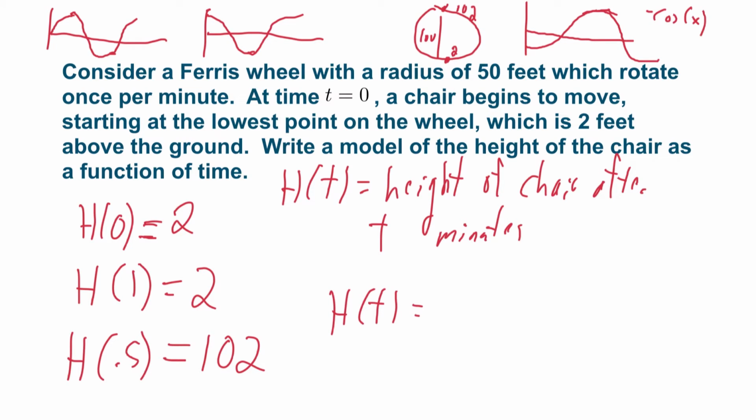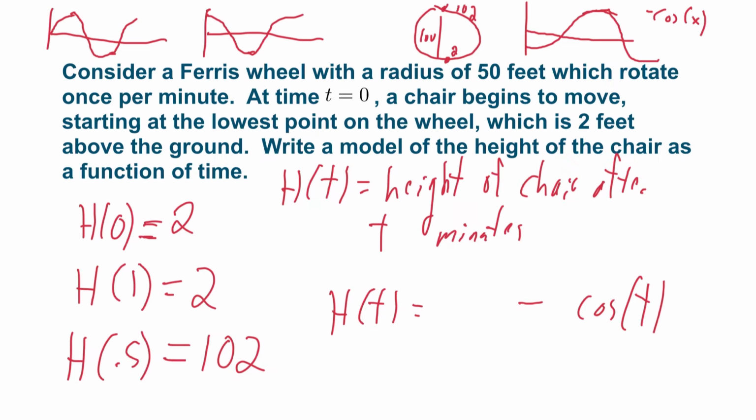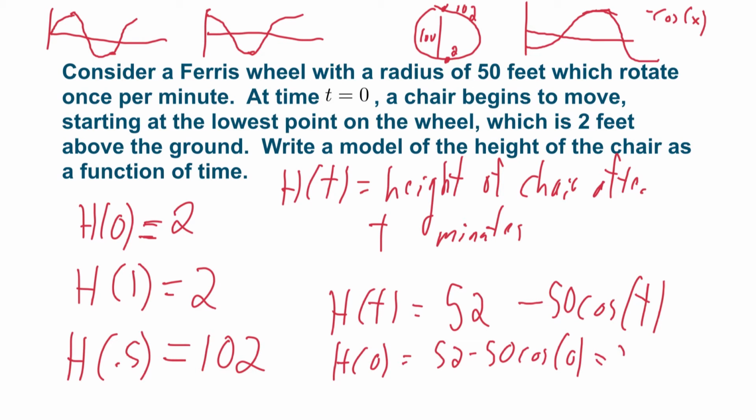So I'll say h of t is going to be something minus cosine of t. But what do I need to fit the parameters to? Well, at the top I need to be at 102, at the bottom I need to be at 2. So I'll put 52 here and 50 here. So let's check if this makes sense. H of 0 is 52 minus 50 times cosine of 0, which is 2, so that's correct.